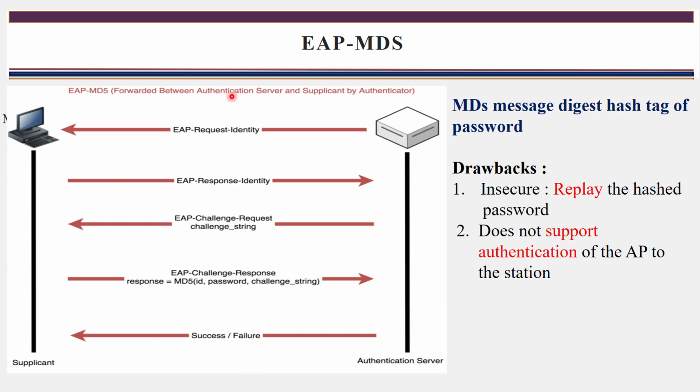Further communication continues between the attacker and the authentication server. That is what you call a replay.